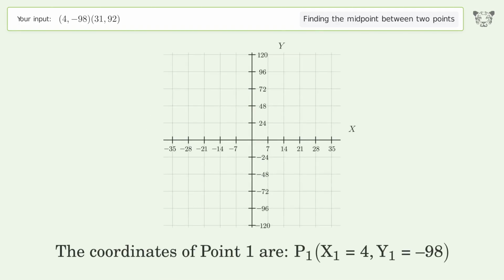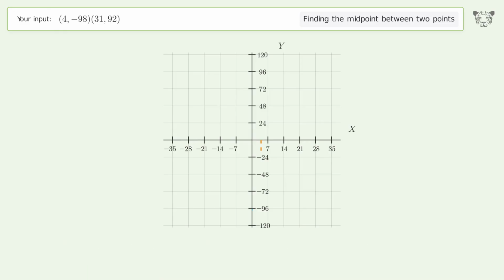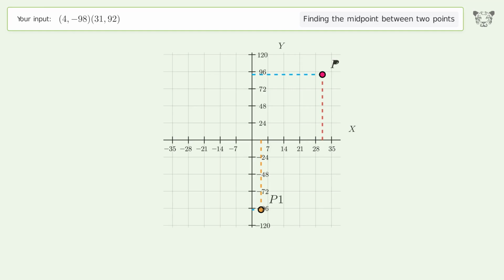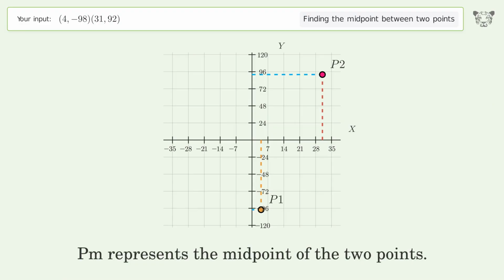The coordinates of point 1 are, x1 equals 4, y1 equals -98. The coordinates of point 2 are, x2 equals 31, y2 equals 92. PM represents the midpoint of the 2 points.